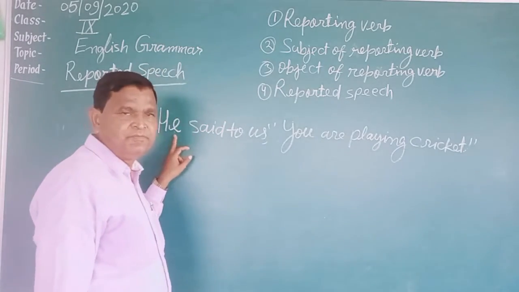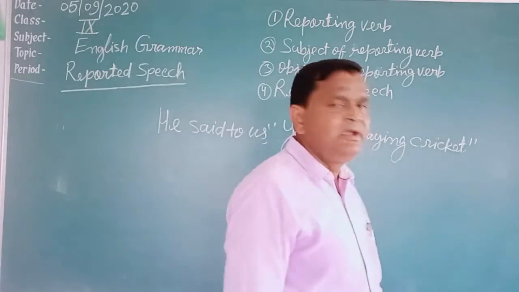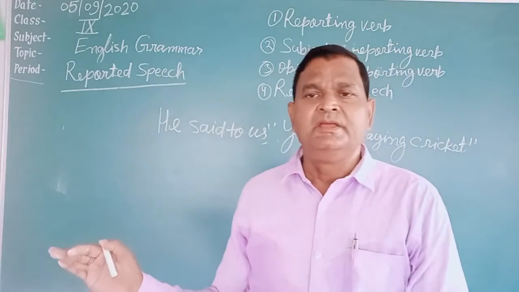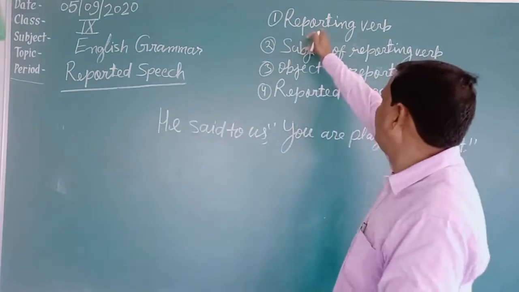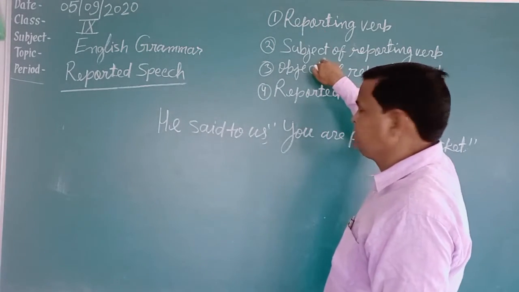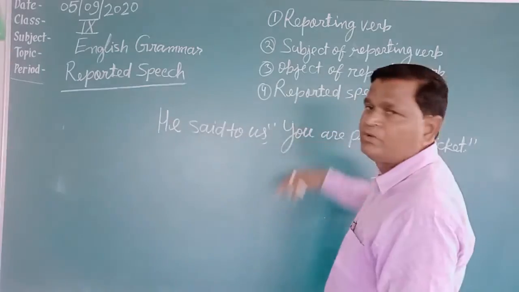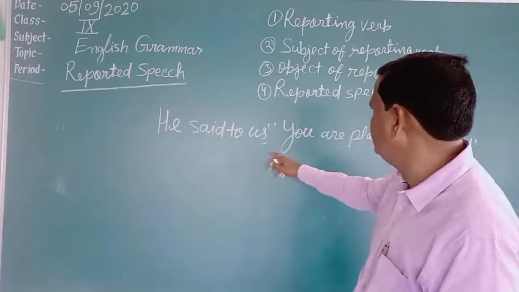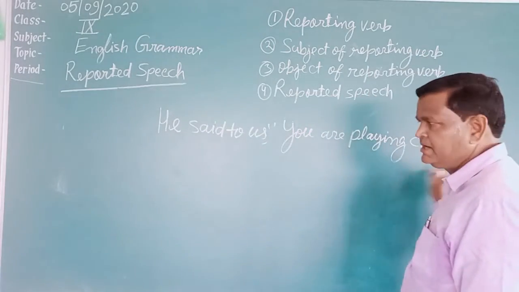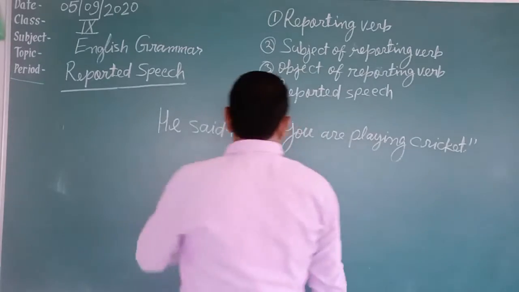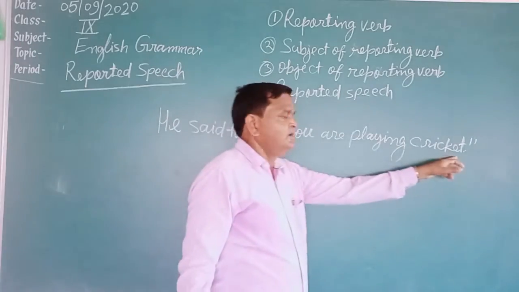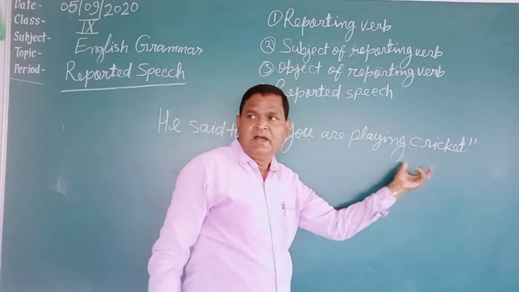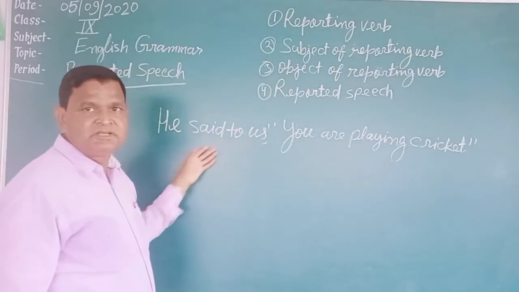The subject is he. Before going forward, we have to understand that wherever direct speech is written, these things are found in that direct speech: reporting verb, subject of reporting verb, object of reporting verb, and reported speech. Let's see in this sentence. In this direct speech, he said to us, you are playing cricket, here inverted commas are written. You are playing cricket is in inverted commas. Outside of the inverted commas, some other things are written.